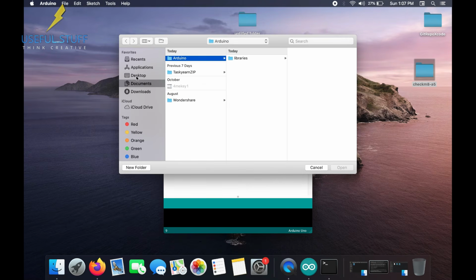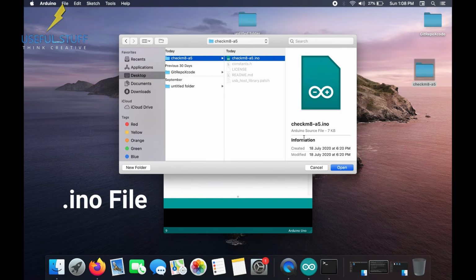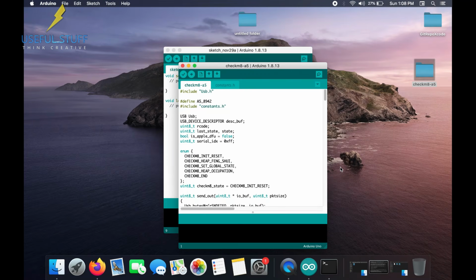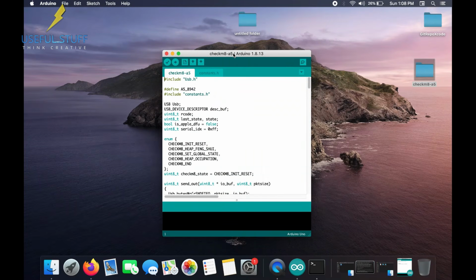Go to the desktop, select the Checkmate A5 INO file, and click open. On doing that, the code will open. You can cancel the previous code or just minimize it. We will need this code. So what we will do right now is take an Arduino and upload this code